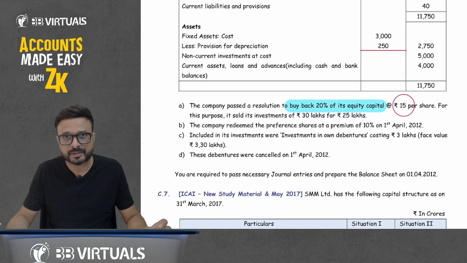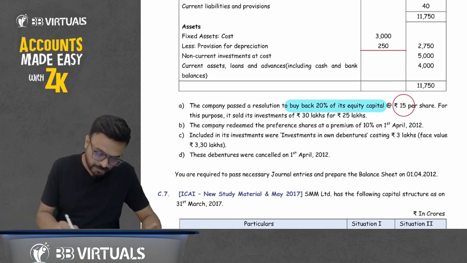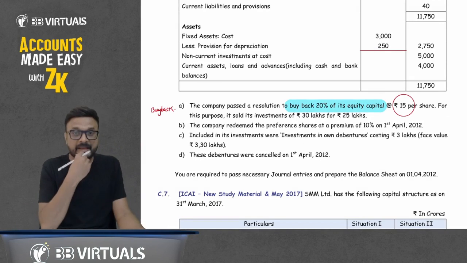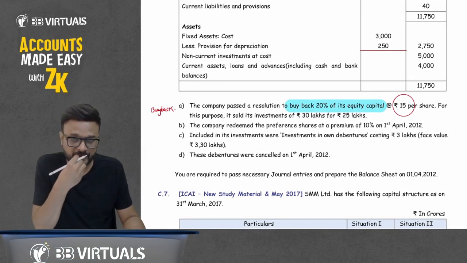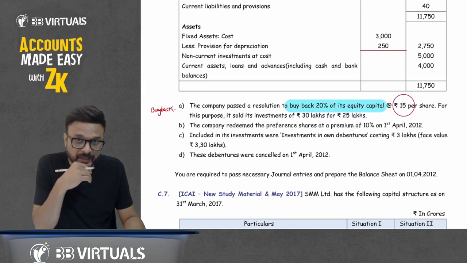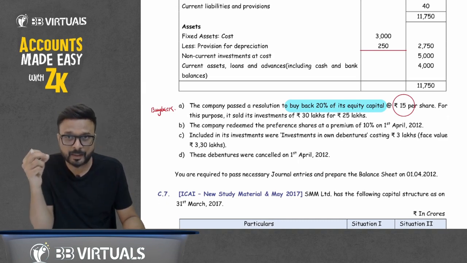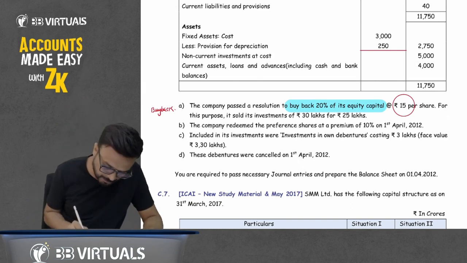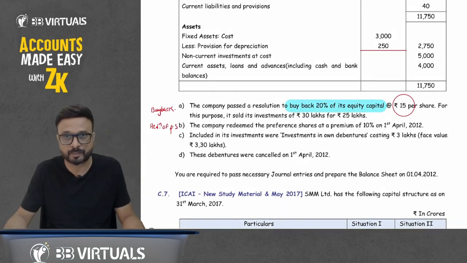For this purpose, it sold its investment of rupees 30 lakh for rupees 25 lakh. But this first point is related to buyback of shares. The second point, point B: the company redeemed the preference shares at a premium of 10% on 1st April 2012. We'll discuss it, but this is redemption of preference shares.